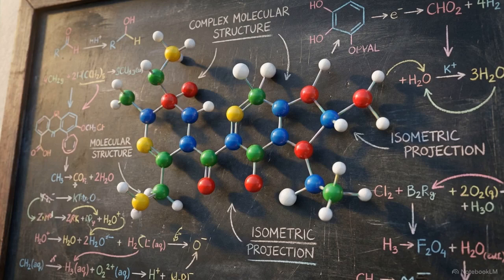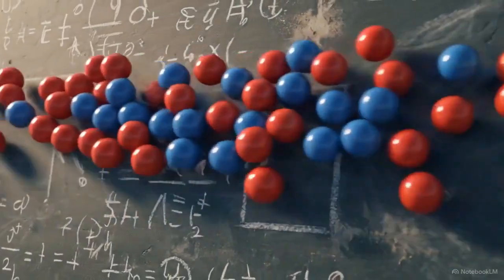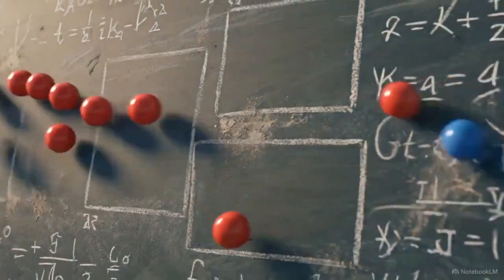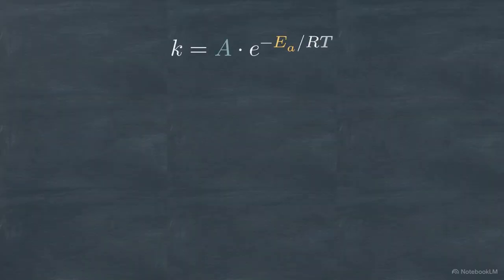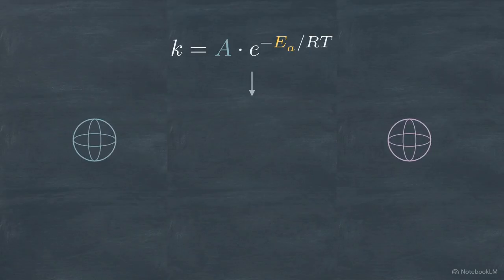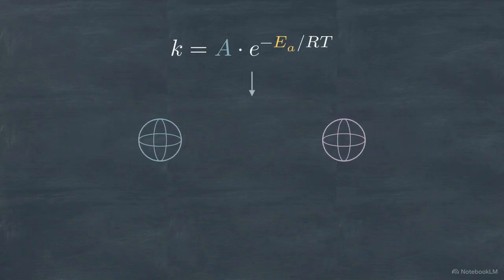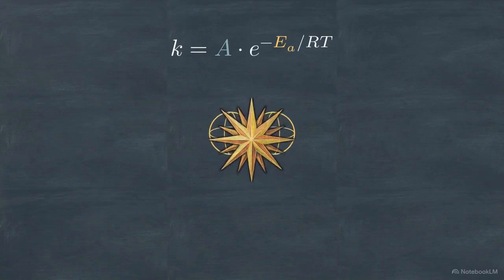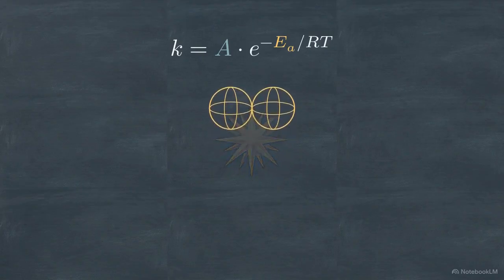If you take a foundational chemistry course, you will learn collision theory. You will be taught the Arrhenius equation, and you will be shown a model that looks exactly like this. The math here assumes that chemical reactions depend on free-flight ballistic impacts. Molecules are treated as hard spheres in a vacuum, driven entirely by their translational kinetic energy. If they hit each other with enough force, a reaction occurs.